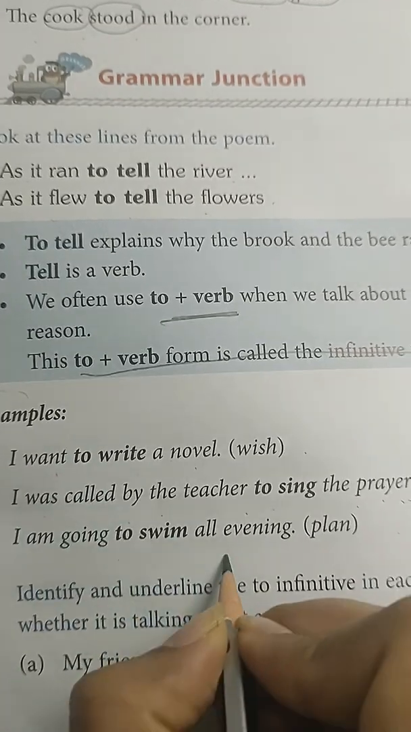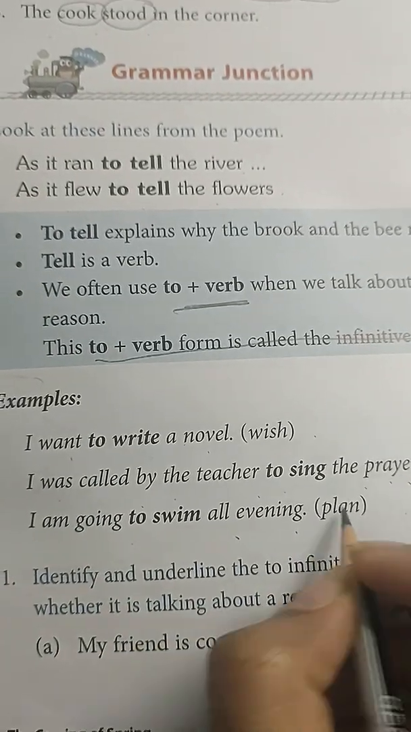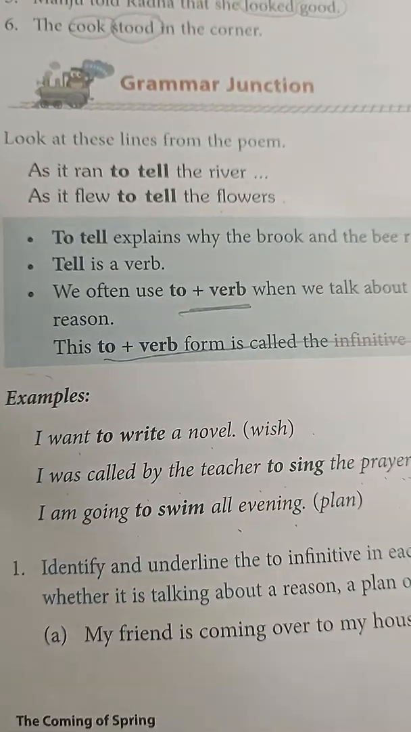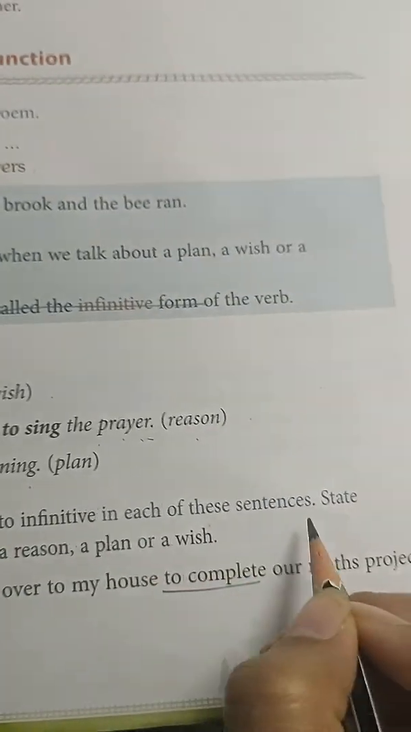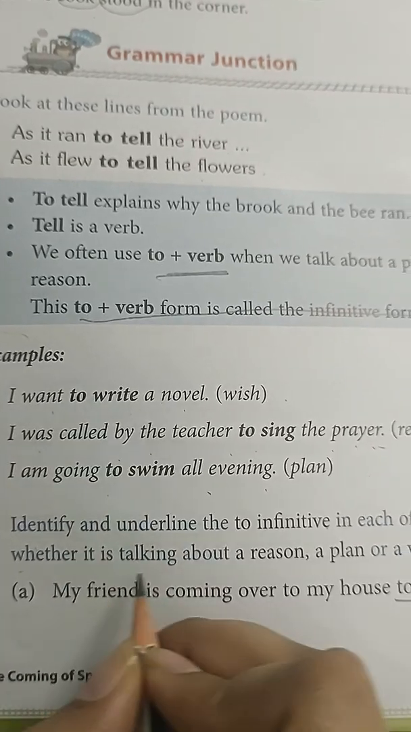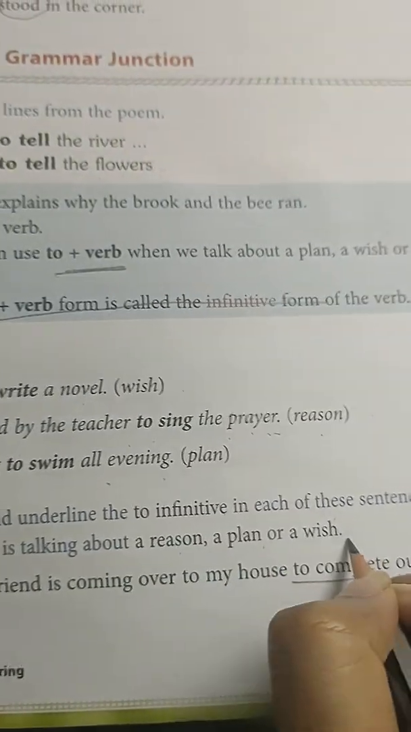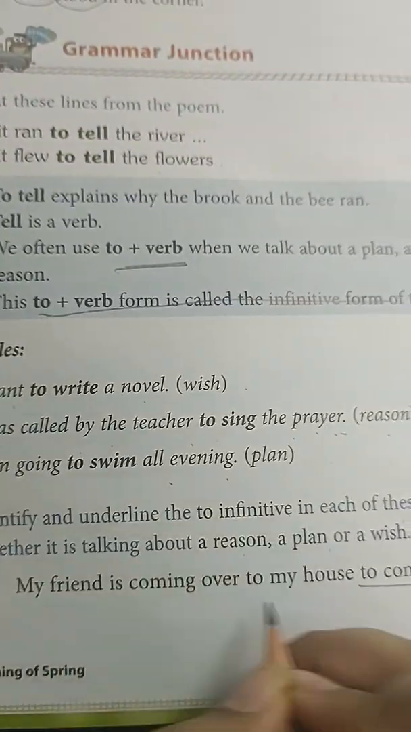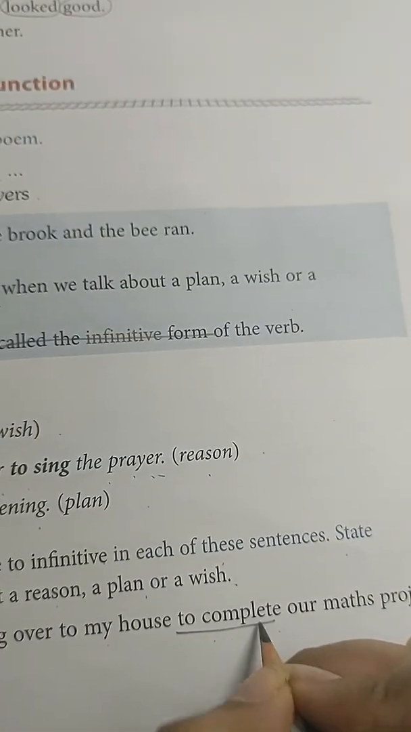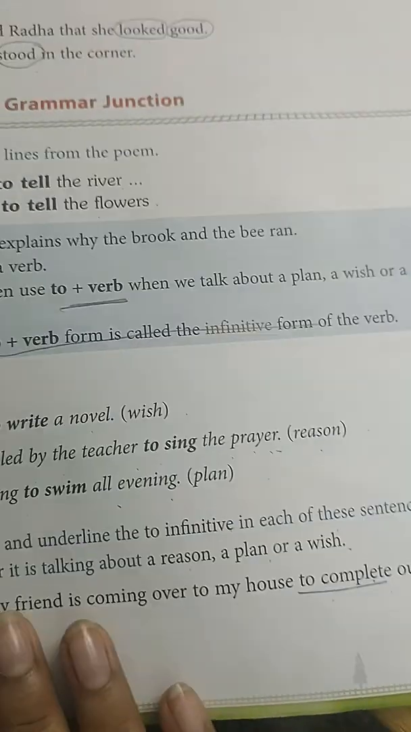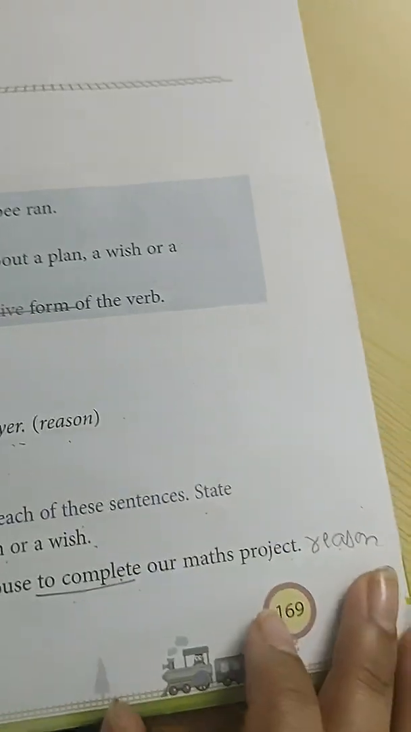I am going to swim in the evening. So it's a plan. He is planning that he will go swimming. Now identify and underline the infinitives in each sentence. State whether it is talking about a reason, plan, or wish. My friend is coming over to my house to complete our project. To complete is the infinitive, and here we are giving the reason why he is coming to the house, because they have to complete their work. So this type is reason.